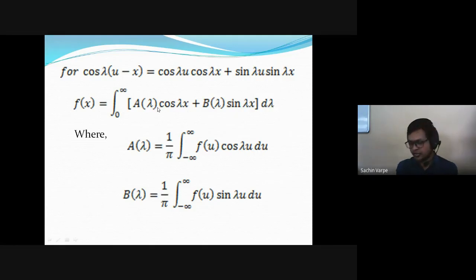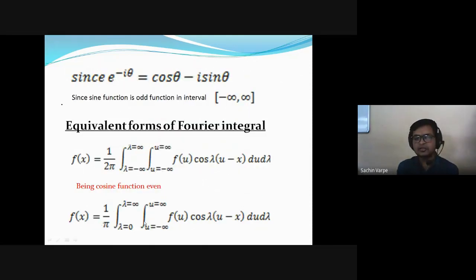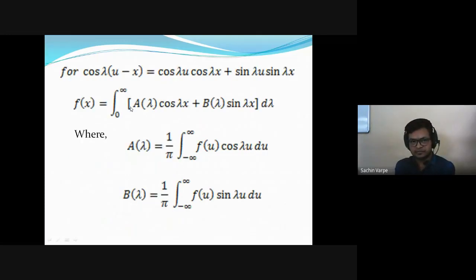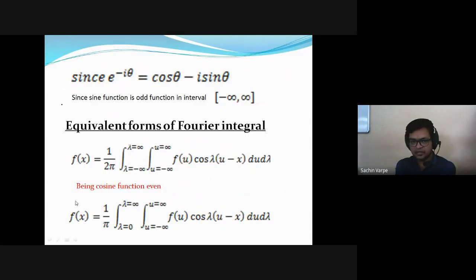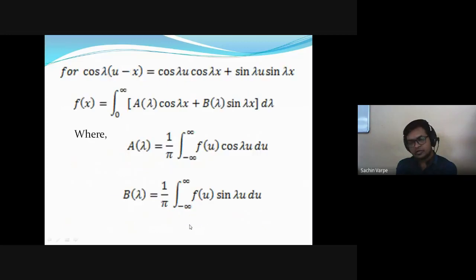How? See here, in this formula only we are substituting this. In this f of x, when I expand this cos of lambda into u minus x using the cos a minus b formula, and multiply by f of u, and then split these integrals over those two, the inner integrals are called a of lambda and b of lambda, where a of lambda is what? 1 upon pi, u from minus infinity to infinity.